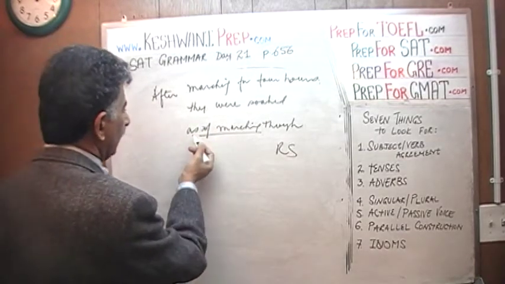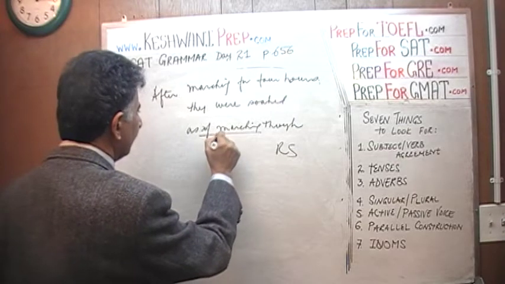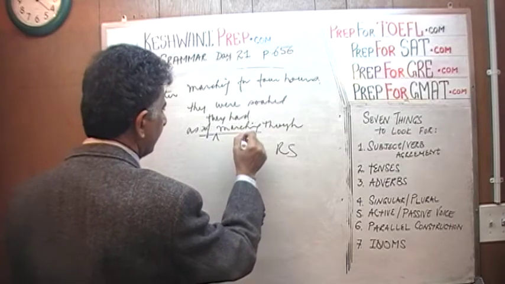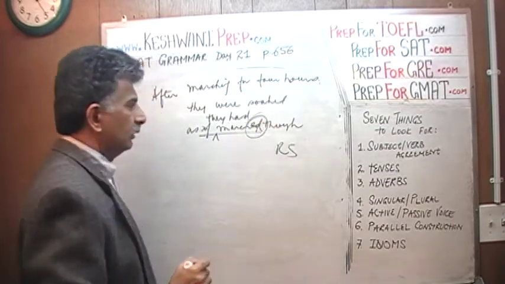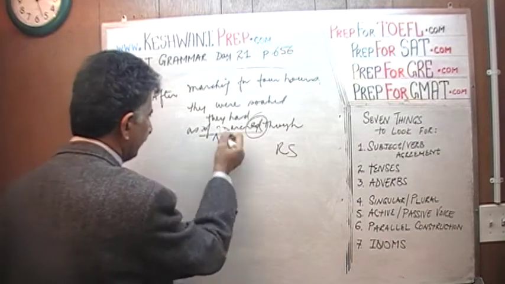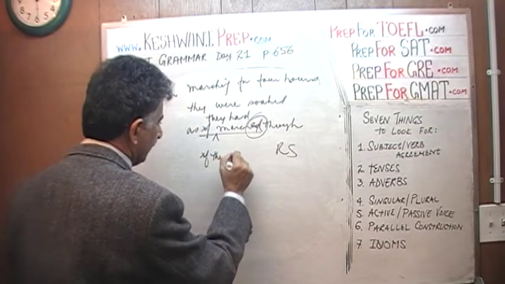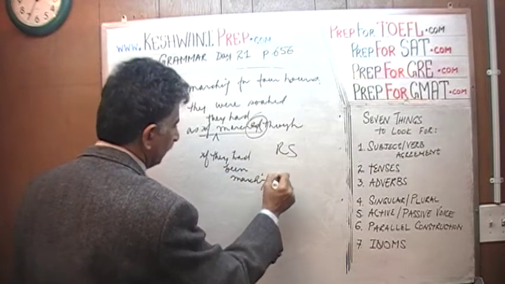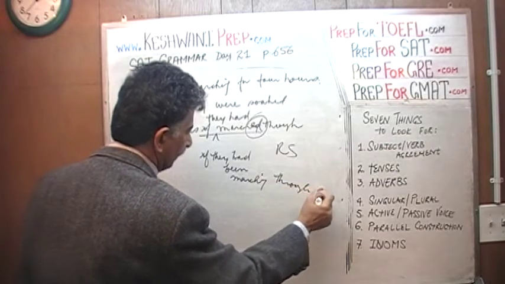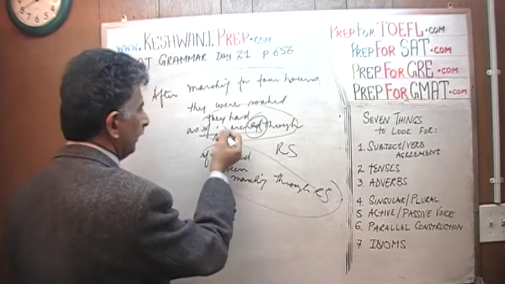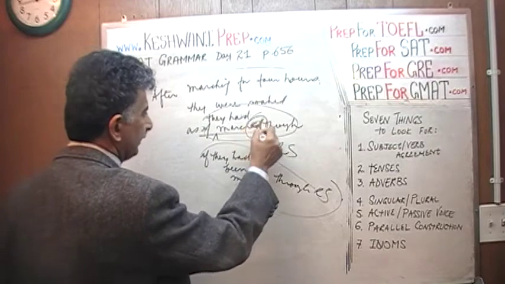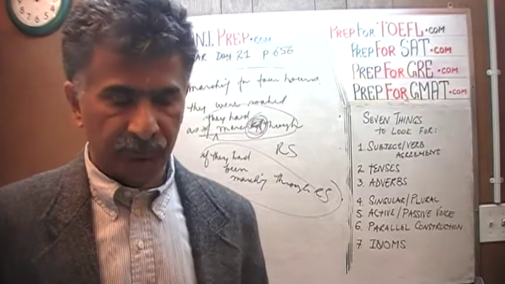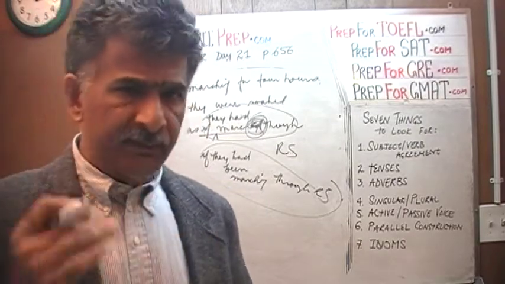They were soaked as if they had marched, not marching, as if they had marched through rainstorm, or if you like, as if they had been marching through the rainstorm. One or the other, either this one or that one. As if they had marched with the ed at the end, as if they had marched through a rainstorm, or as if they had been marching through a rainstorm. One or the other. Let's lift our hand now.